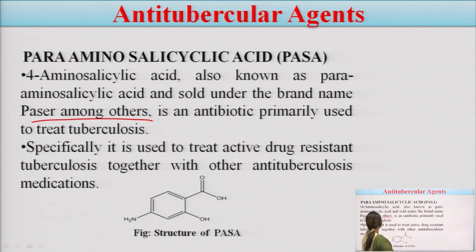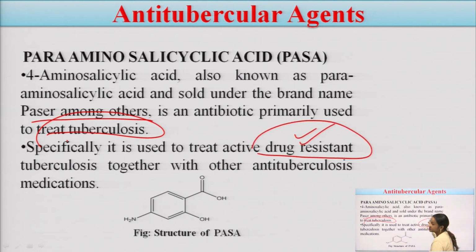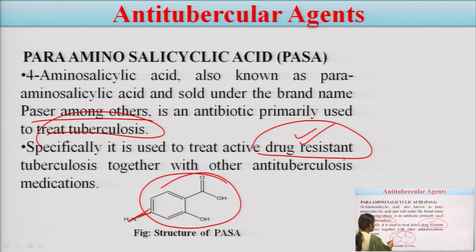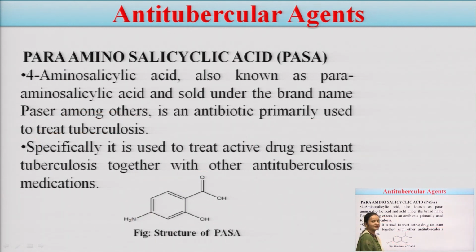It is an antibiotic primarily used to treat tuberculosis. Specifically, it is used to treat active drug-resistant tuberculosis together with other anti-tubercular medication. Now, the very important point is drug-resistant tuberculosis. If a patient has developed a resistance to a specific drug, then this drug, para-amino-salicylic acid, can be used. You can see here the structure of salicylic acid. In the para position, one NH2 group is there, that is why it is known as para-amino-salicylic acid.